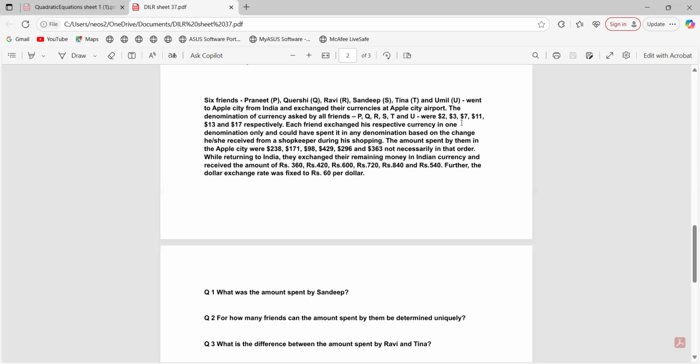4. अच्छा, तो मेरा ही गलत है. ओके सर. Third: what is the difference between Ravi and Tina? Sir, 331. हाँ, 125. 125. सॉरी. The second, third one, how is it? सर. Because rest only 4 you will be able to find right answer. That's why. Rest you won't be able to do. That's why I had to solve it. Obviously, I'll be solving it.